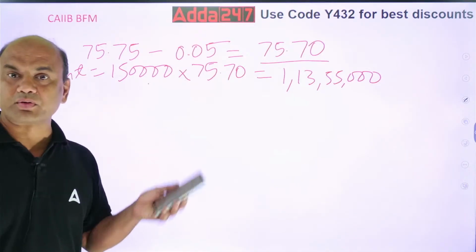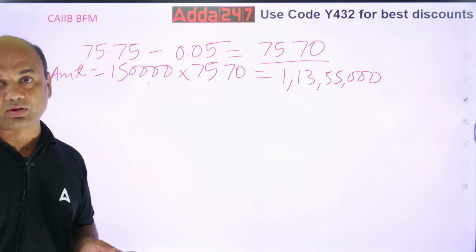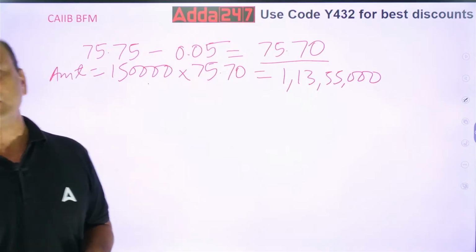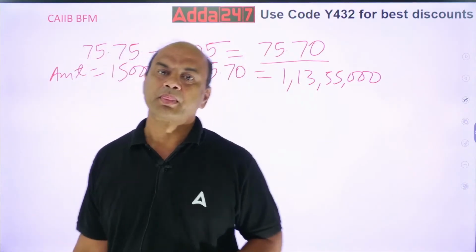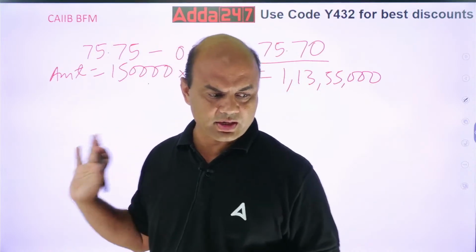But what about this amount? This amount is to be debited or credited. Now this is tricky. Let me see how many of you can answer this. This amount I have to debit or credit.